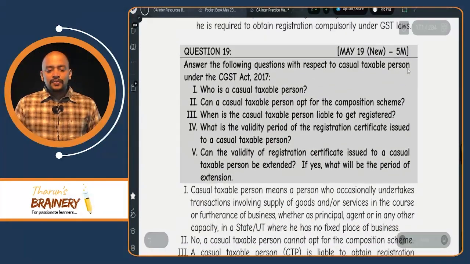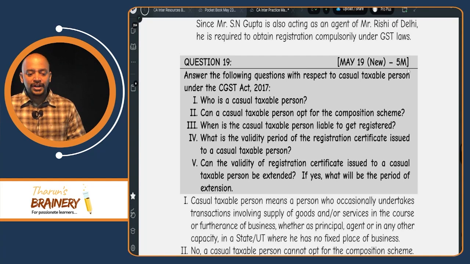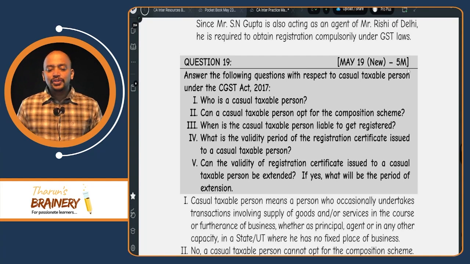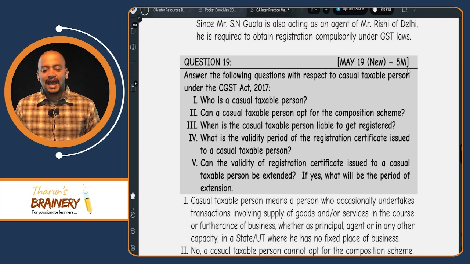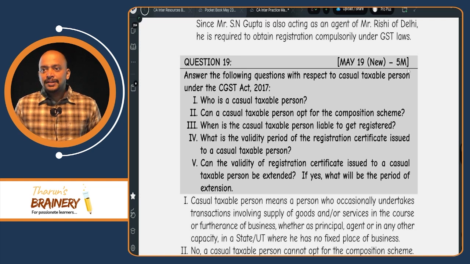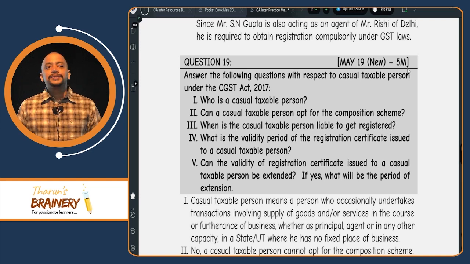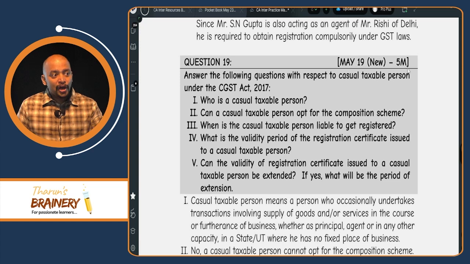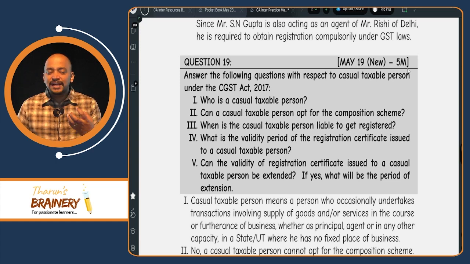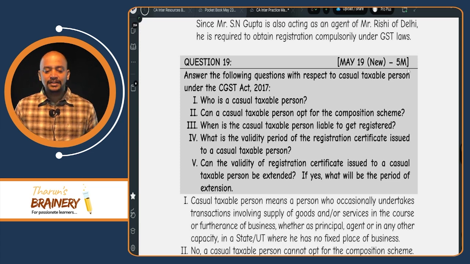Then question number 19, a very important question. Answer the following questions with respect to casual taxable person under CGST Act. Who is a casual taxable person? We need to write the meaning. A person who is entering into a state to make supply of goods or services and is not having any fixed place of business in that state is called a casual taxable person.